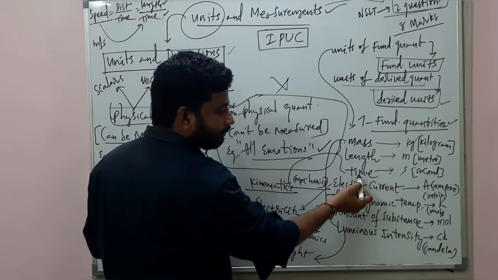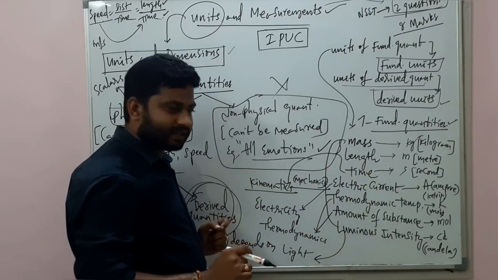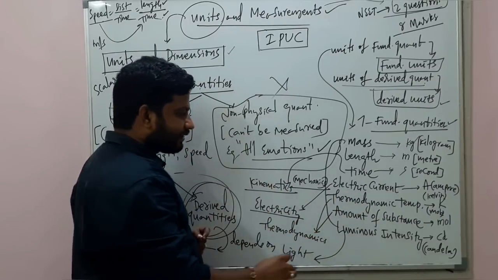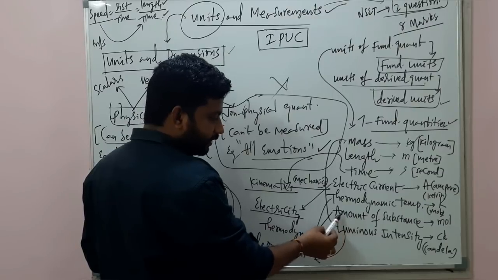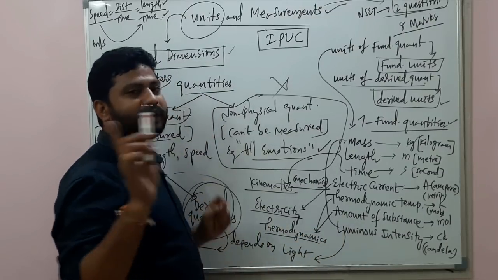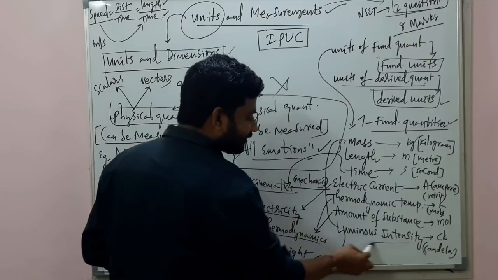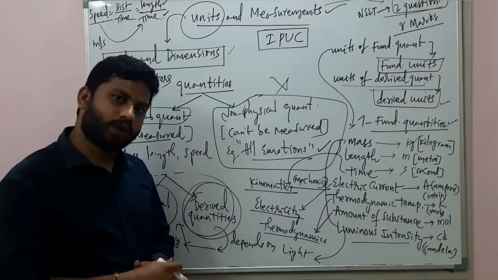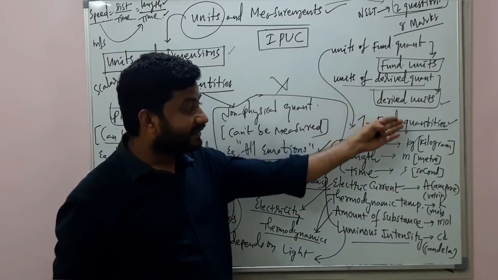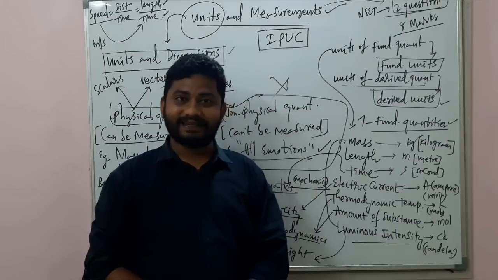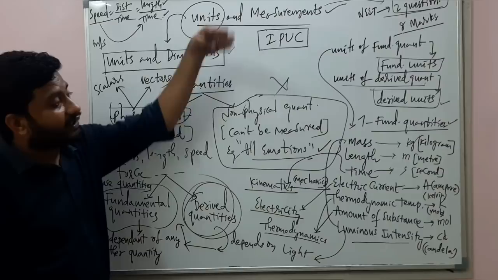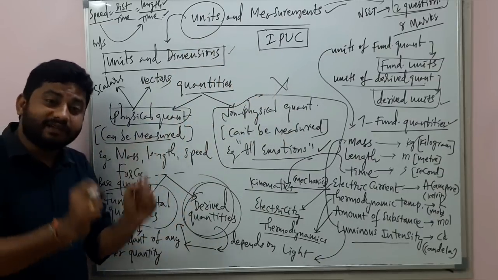Mass, length, time belong to the mechanics branch of physics. Electric current belongs to electricity, which is another branch of physics. Thermodynamic temperature and amount of substance belong to thermodynamics, one of the branches of physics. And luminous intensity belongs to optics, meaning the light chapter. And the units and their symbols I have also mentioned in detail. We will be discussing further from the part on fundamental quantities and derived quantities. Now, my dear students, let's continue.